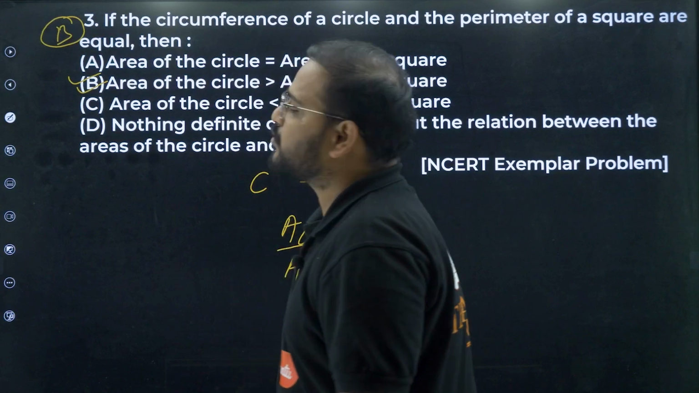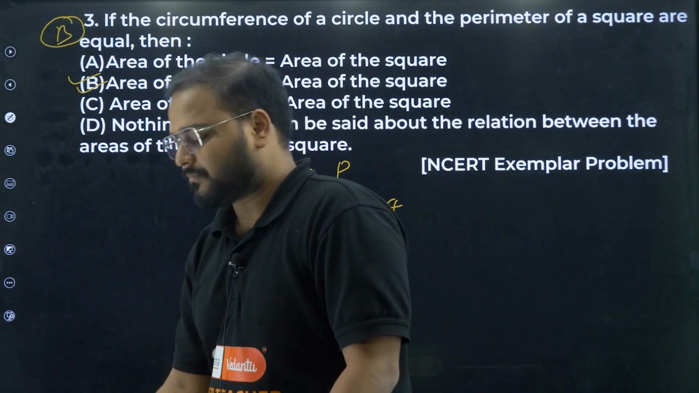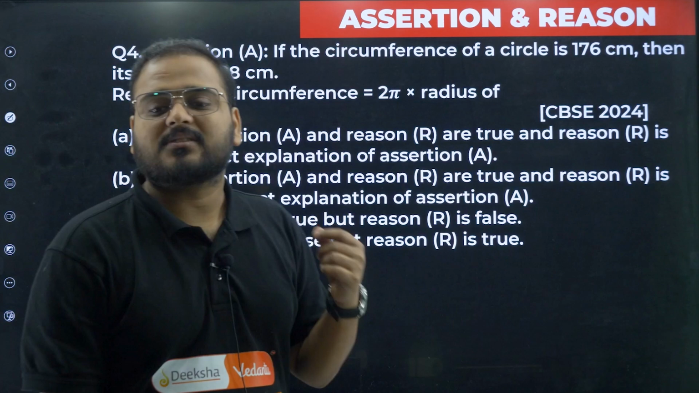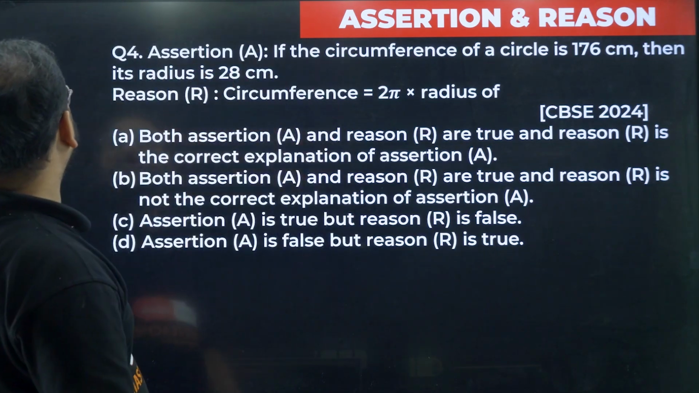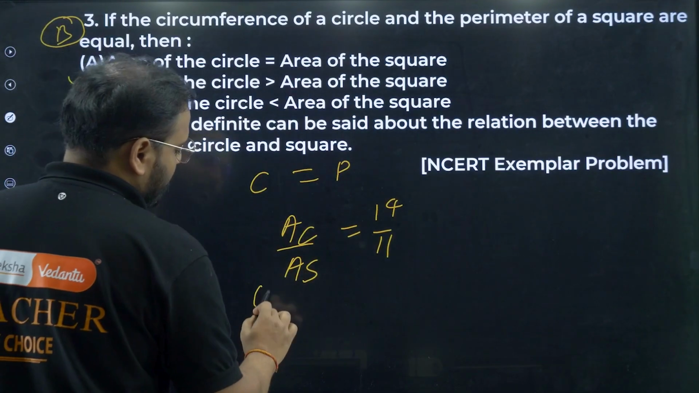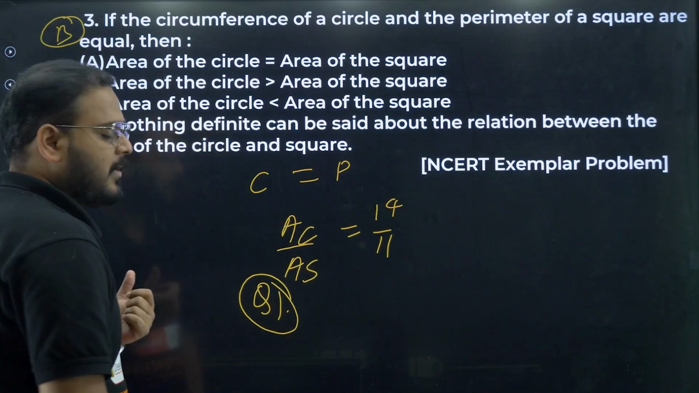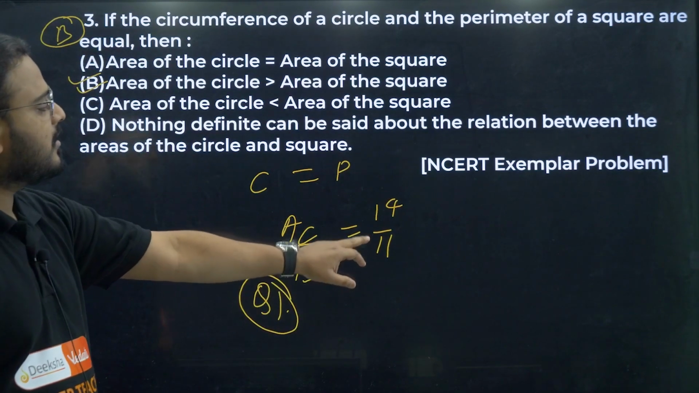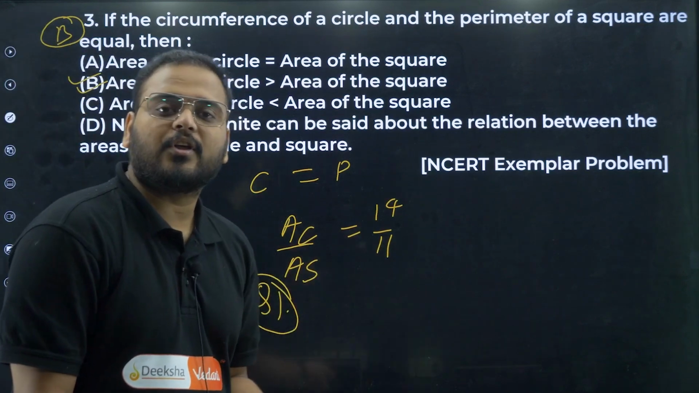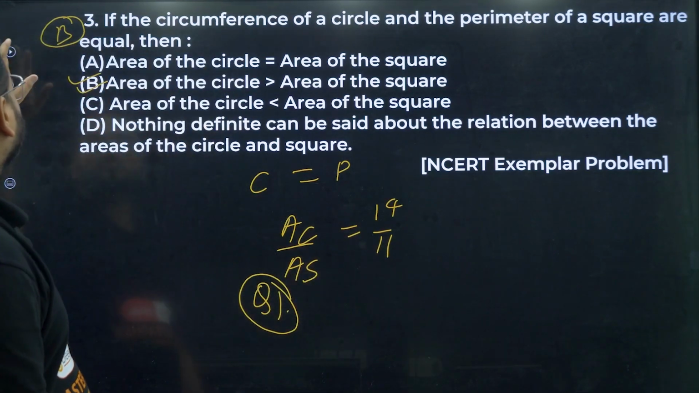Okay, option number B is the most suitable answer. Let's move on now. Next question is assertion and reason. I hope this was clear and visible as well. How did I get this? From question number 1 we got this result. I can see clearly from the ratio that the area of the circle is more than the area of the square, so option B is more suitable.